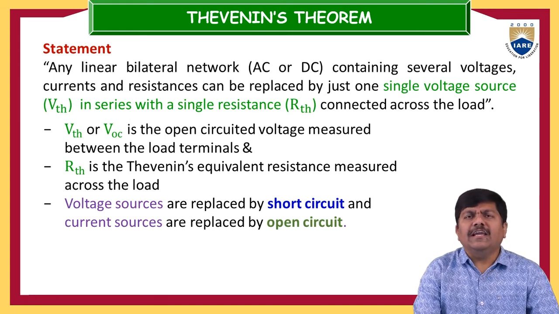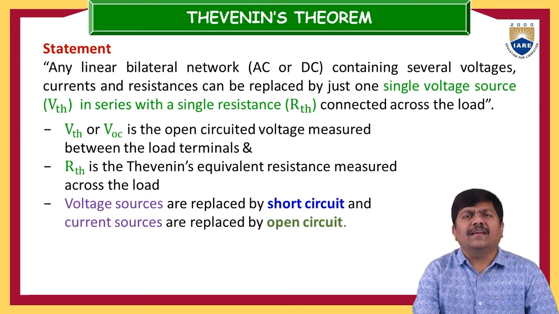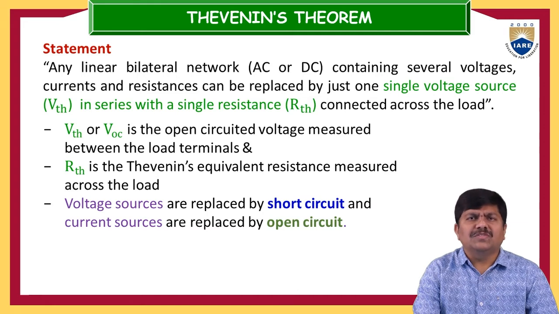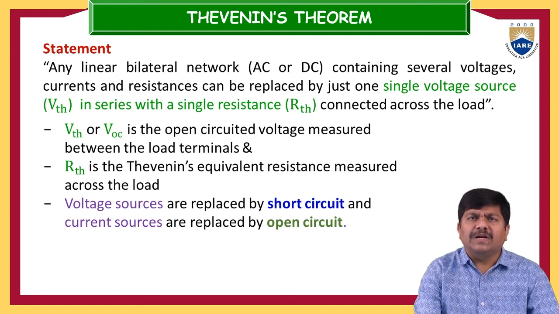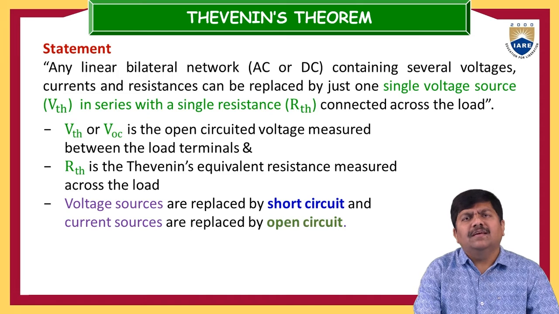If you are taking any electrical circuit, it may be the combination of one or two voltage sources, let us assume. What is the internal resistance of any voltage source? A practical voltage source may have some internal resistance, but an ideal voltage source will have zero internal resistance. So in Thevenin's principle, ideally, all the voltage sources should be represented with zero internal resistance. Zero internal resistance is nothing but a short circuit.